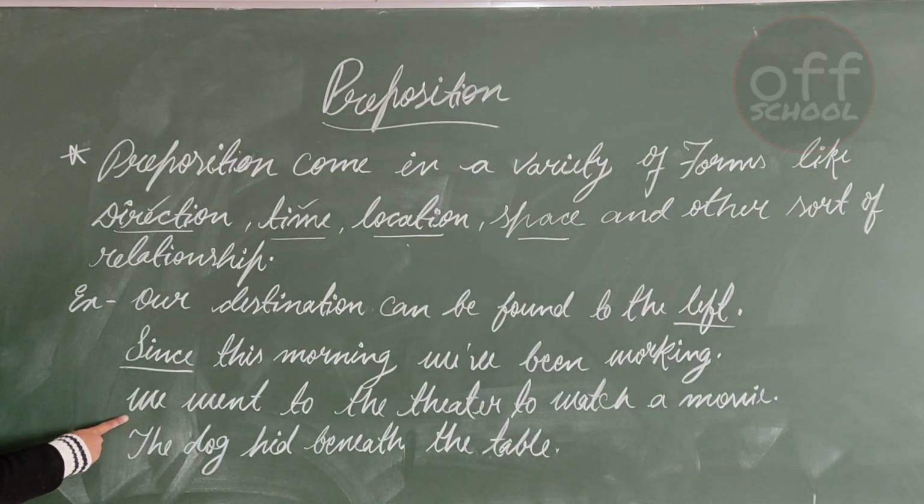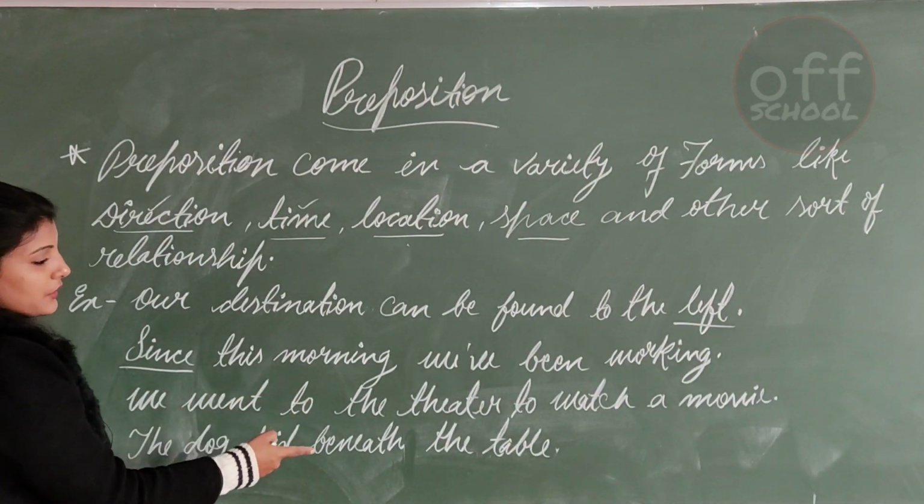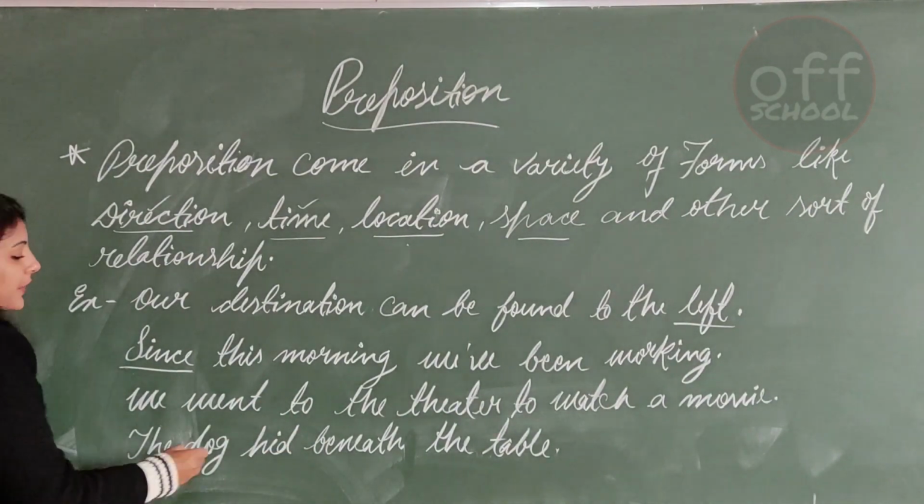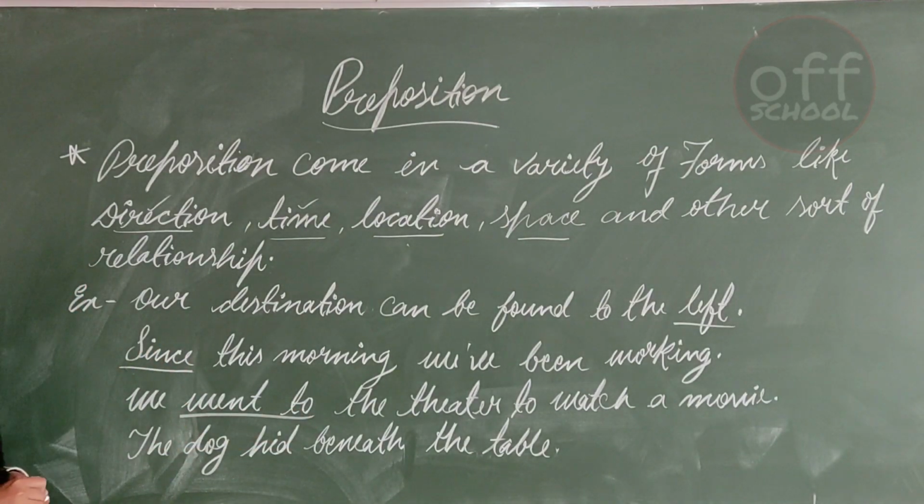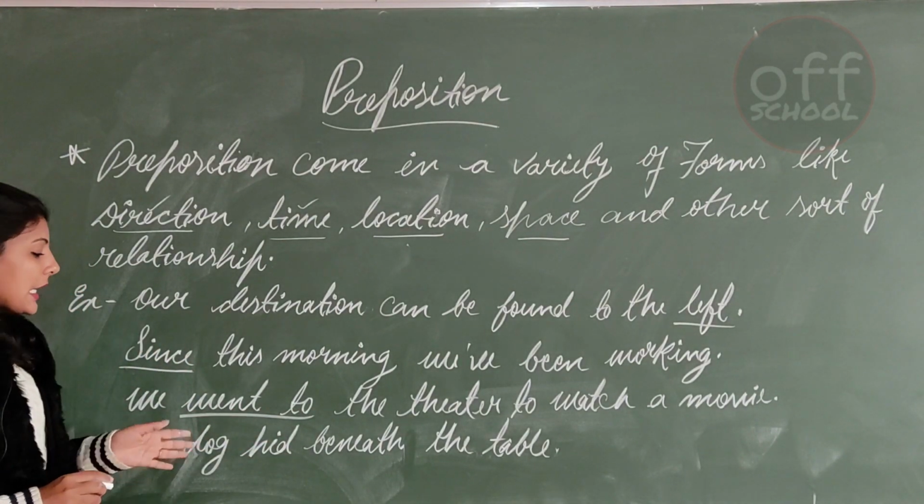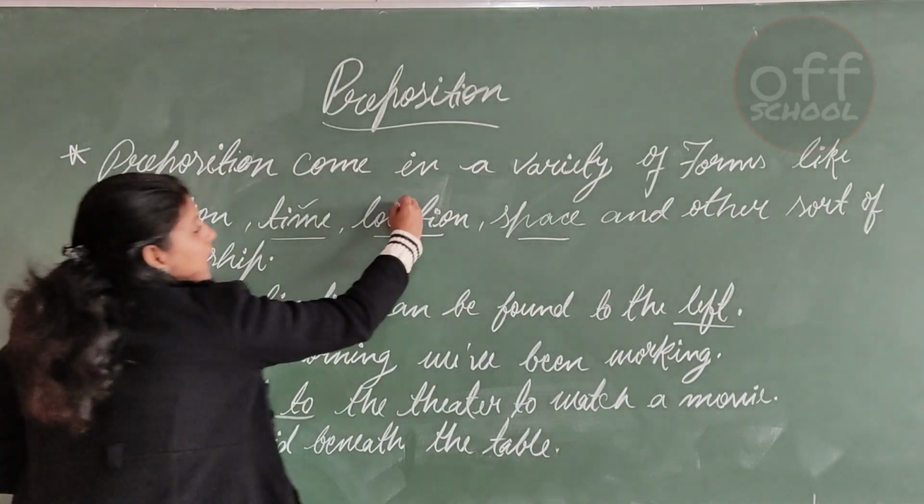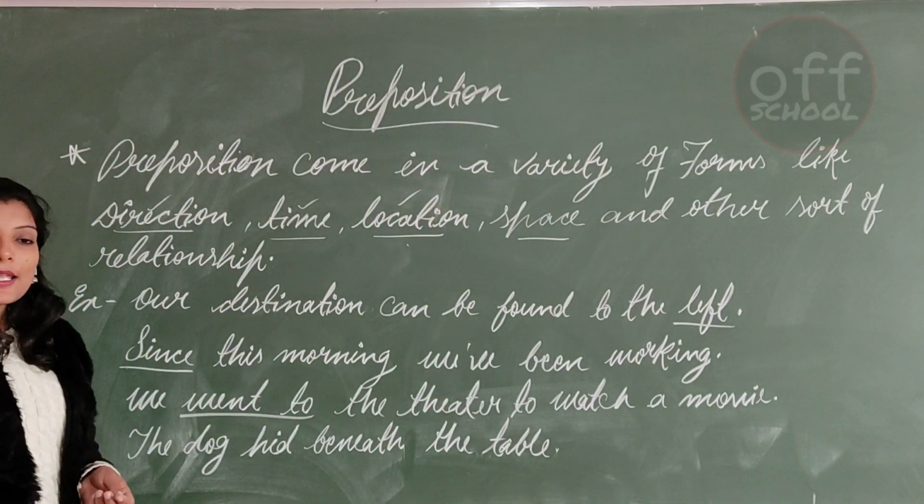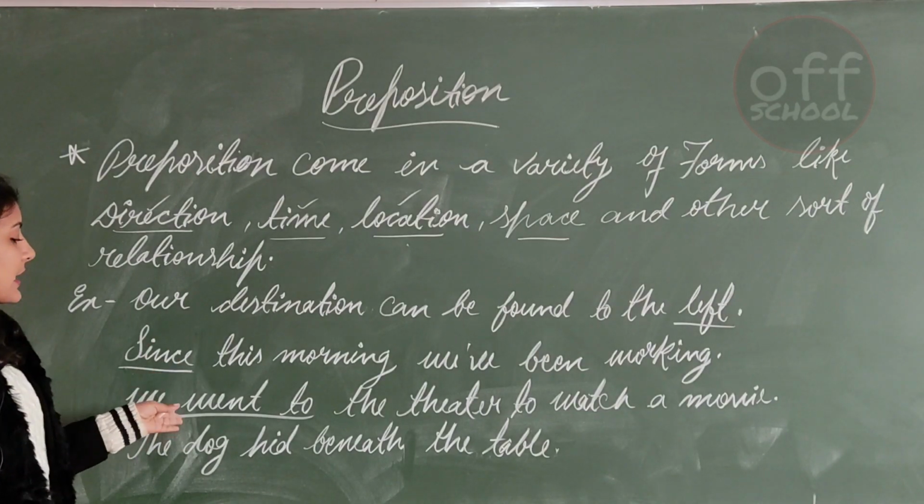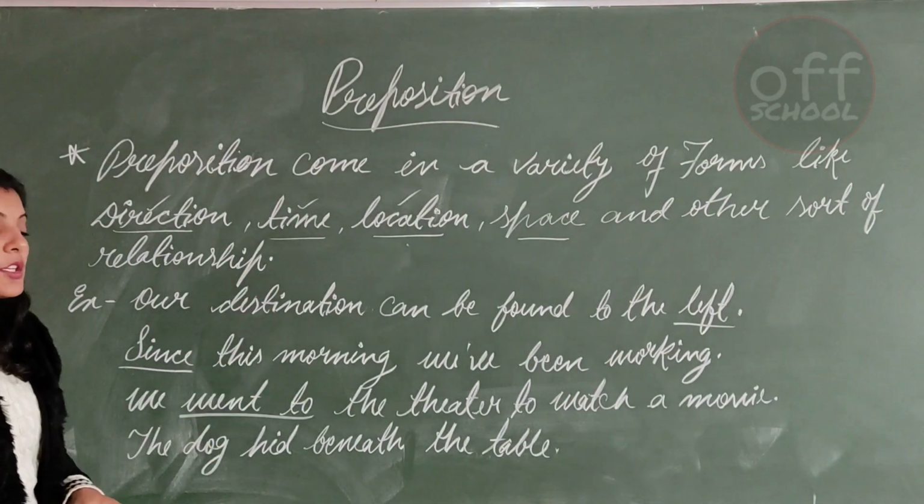Next one is, we went to the theatre to watch a movie. In this, we are talking about location or place. So this is the example of preposition of location.